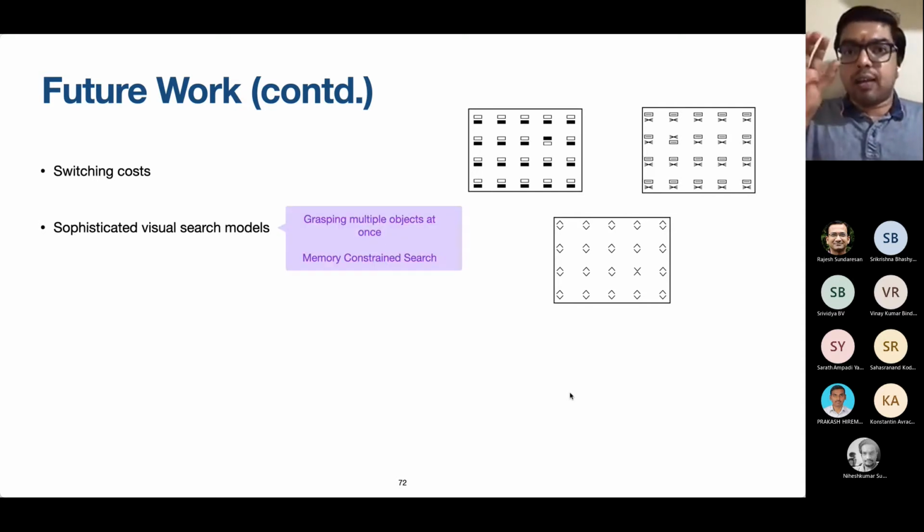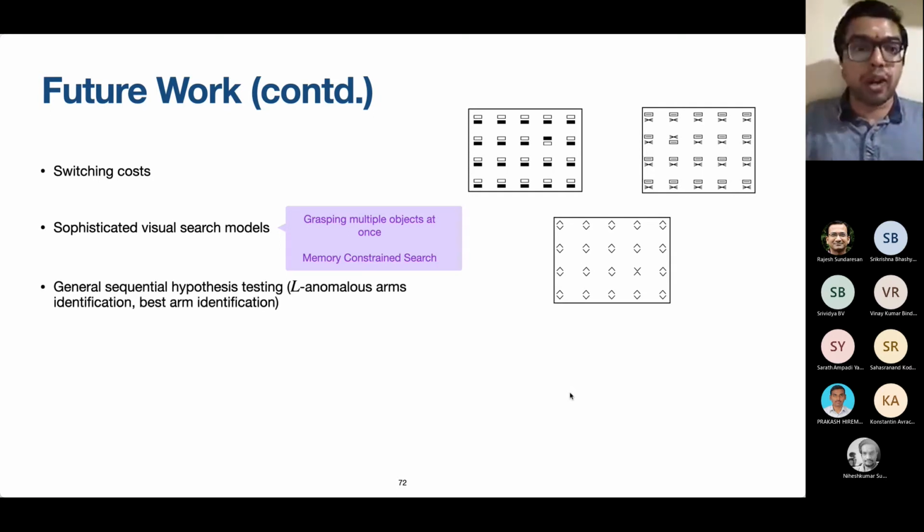I said that the participant in the experiment tends to fix his attention at a certain location, one location at a time. That may not be true. We grasp multiple objects at once. How can we model that in the problem? Also, the participant may not remember the entire history of all the actions and observations that are seen up to a certain point. That is what we used in the analysis. But the participant's memory may be limited to certain T units into the past. What if that is the case? How will it change the analysis is something that will be interesting to look at.